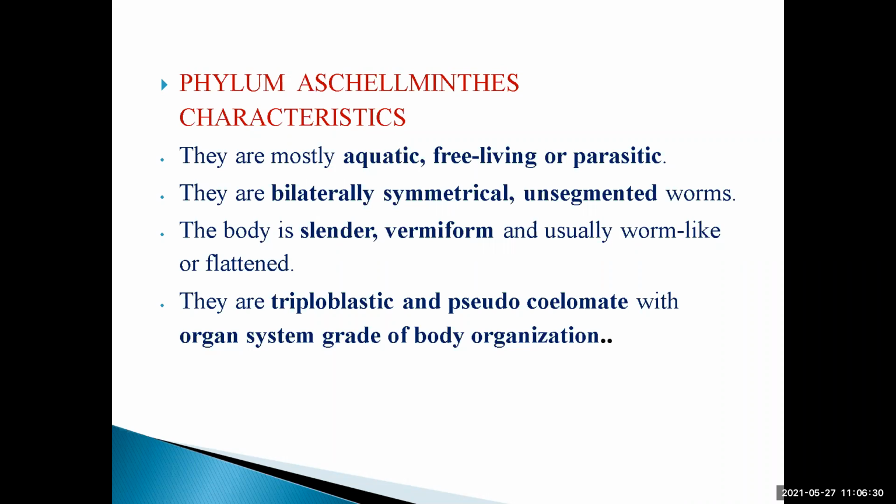And unsegmented, so there are no segments. The worms which have no segments are known as unsegmented, which is present in the Aschelminthes. The body is slender, that is thin, vermiform, worm-like, and usually flattened. That is, the body may be thin, that is slender, and worm-like or flattened.